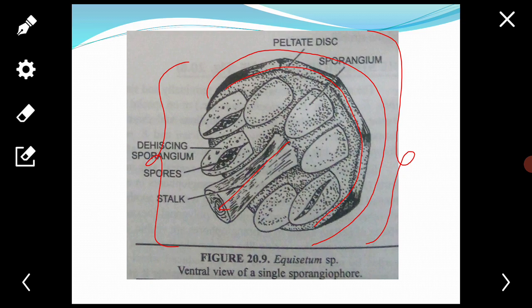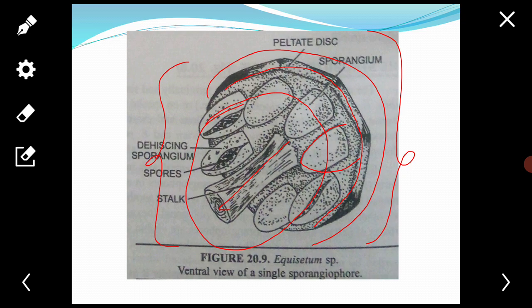The underside of the peltate disc bears a variable number of elongated, cylindrical, sac-like sporangia. The sporangia are pendent, arranged in a ring towards the margin of the peltate disc.